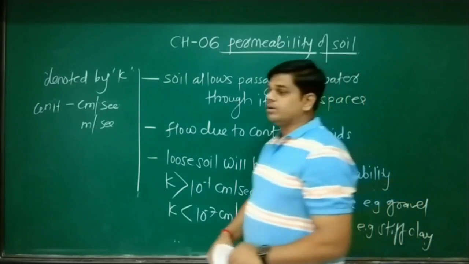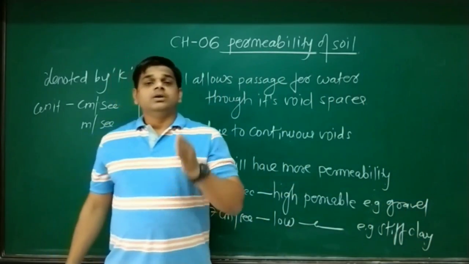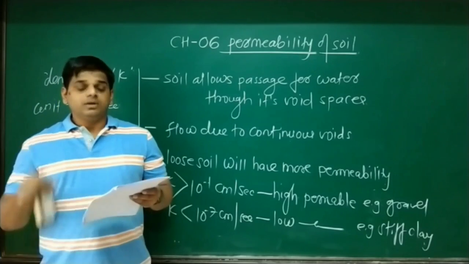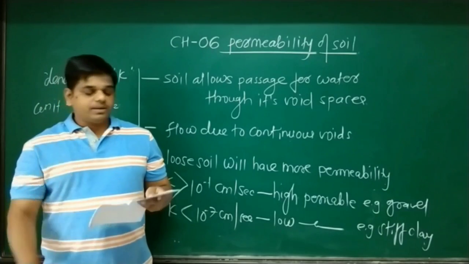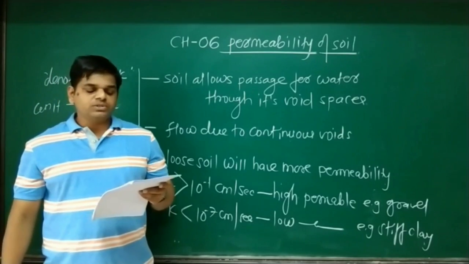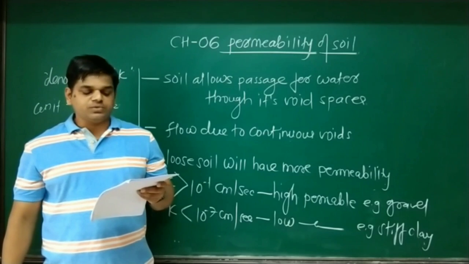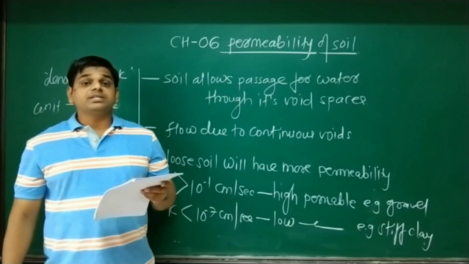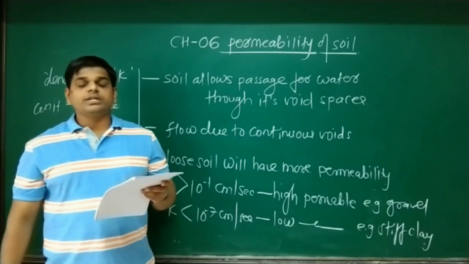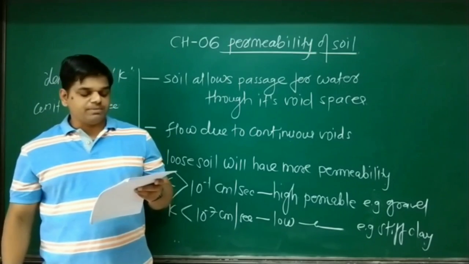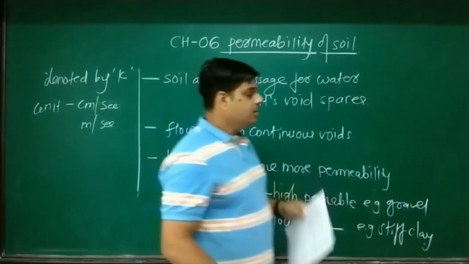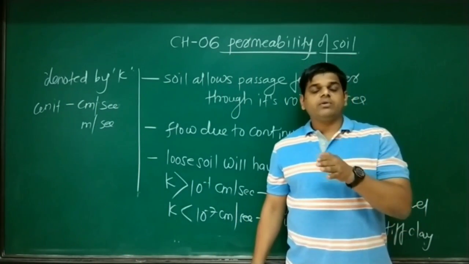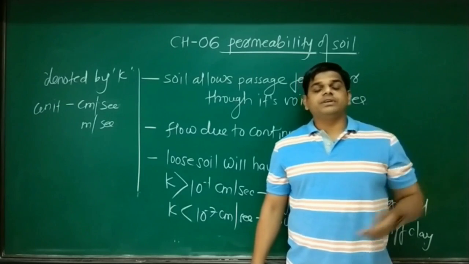So what we learn from this is very important, you mark this line. I think that line is given in your notes. Note number 1, you underline it with a different color pen. When soil is in loose condition, void spaces increase, which increases the permeability. Densest soil, that is compacted soil, shows less void spaces, therefore it has less permeability. And one more line you can add. That point we are going to discuss again in factors affecting permeability.